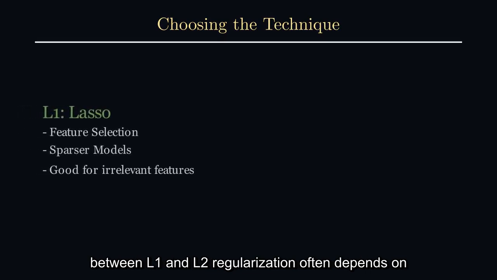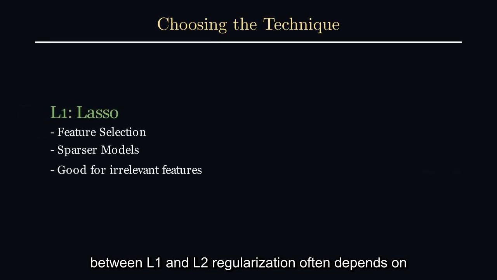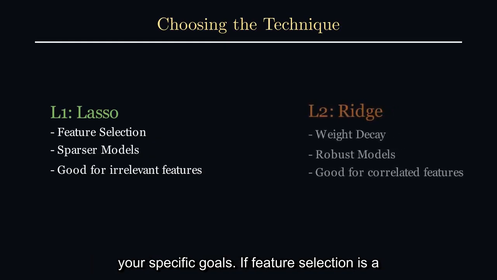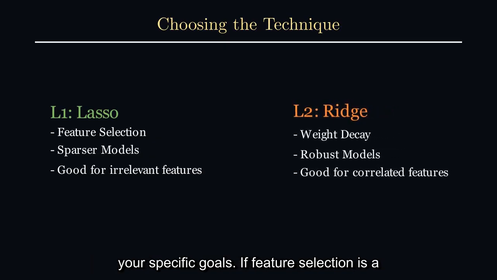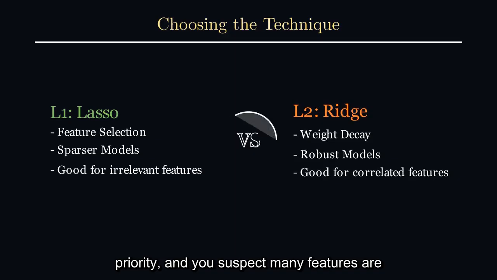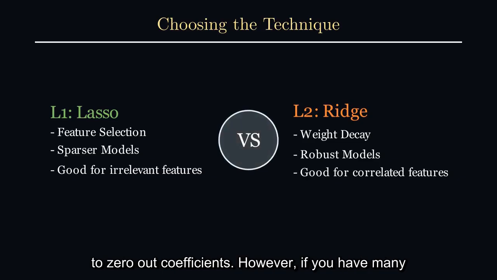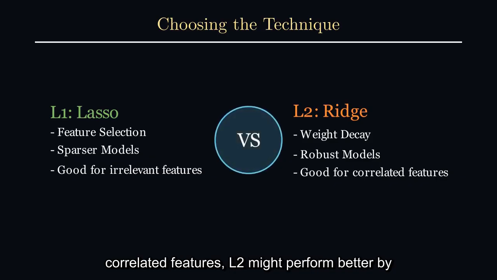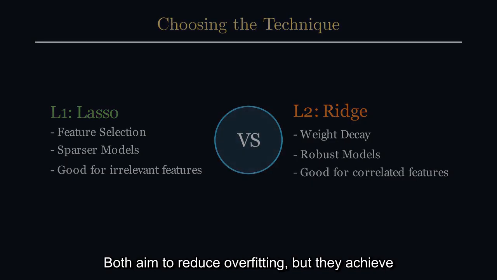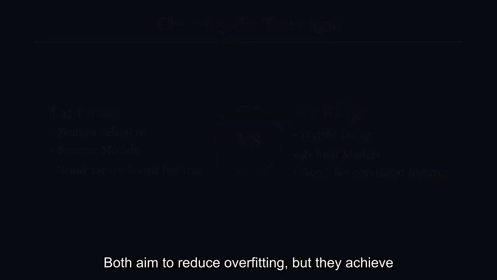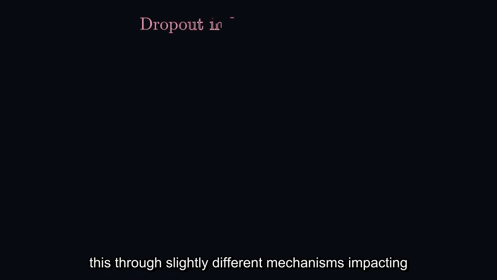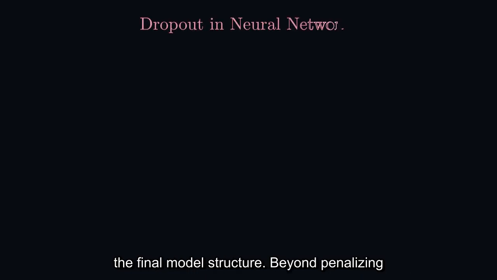The choice between L1 and L2 regularization often depends on your specific goals. If feature selection is a priority, and you suspect many features are irrelevant, L1 is often preferred due to its ability to zero out coefficients. However, if you have many correlated features, L2 might perform better by shrinking all their coefficients proportionally. Both aim to reduce overfitting, but they achieve this through slightly different mechanisms impacting the final model structure.